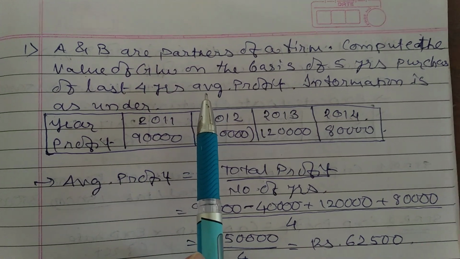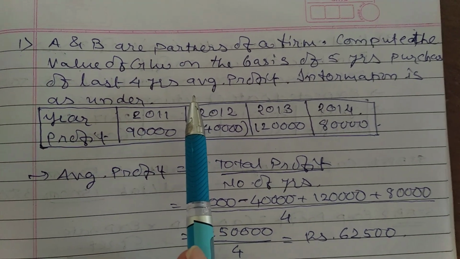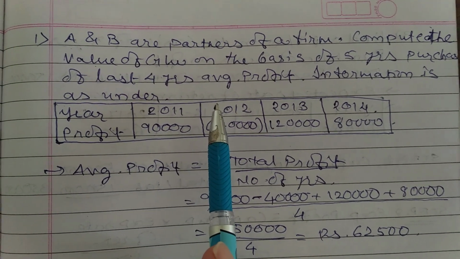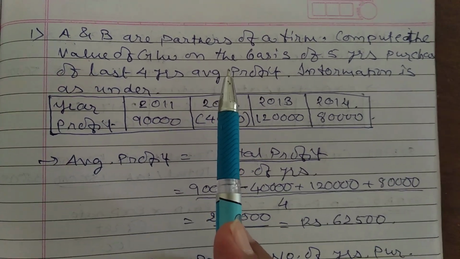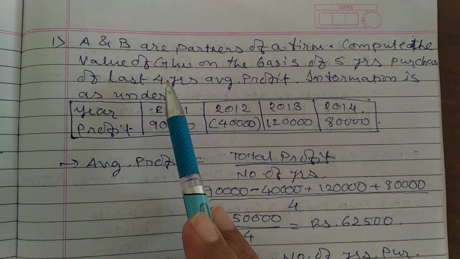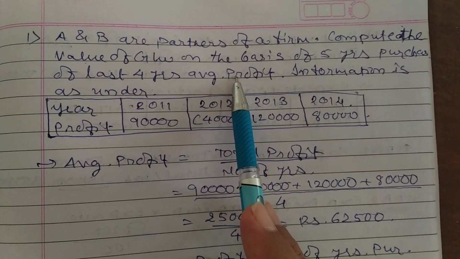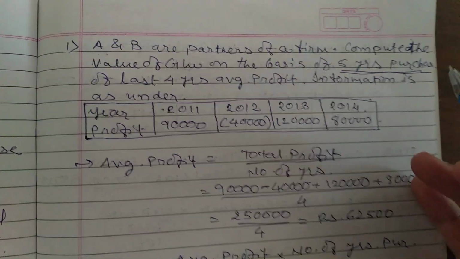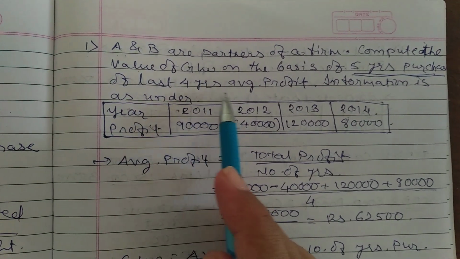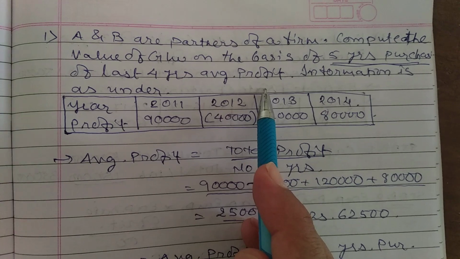A and B are the partners of a firm. We do not require any profit sharing ratio right now here in this question. A and B are the partners of a firm. Compute the value of goodwill on the basis of 5 years purchase. See, 5 years purchase of last 4 years average profit.